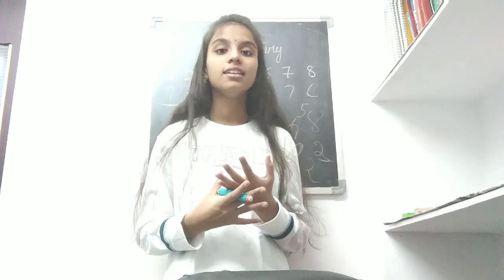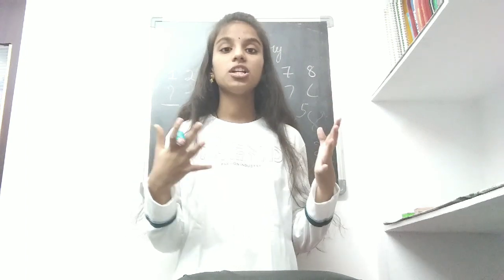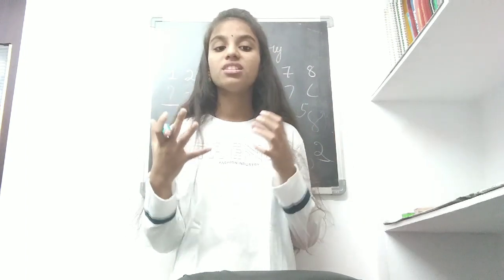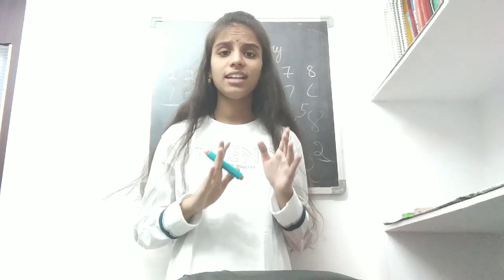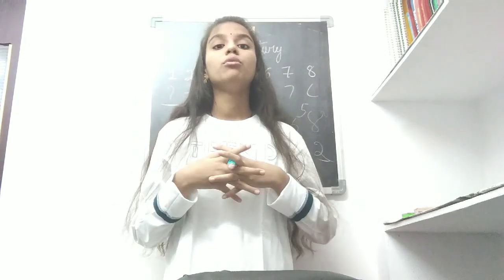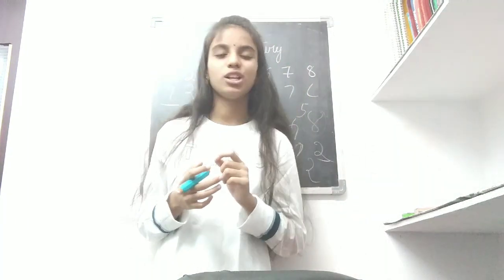Okay. Those days calculations were computed using abacus. But in abacus, the arithmetic numbers were conveniently used to transcribe the results of calculations. This method contains only 1 to 9 numbers. Are you wondering where is the 0? Yes, friends, 0 was found very late after all the numbers 1 to 9 were found. So, what is the history of 0 in a short form? I will teach you. So, let's go.